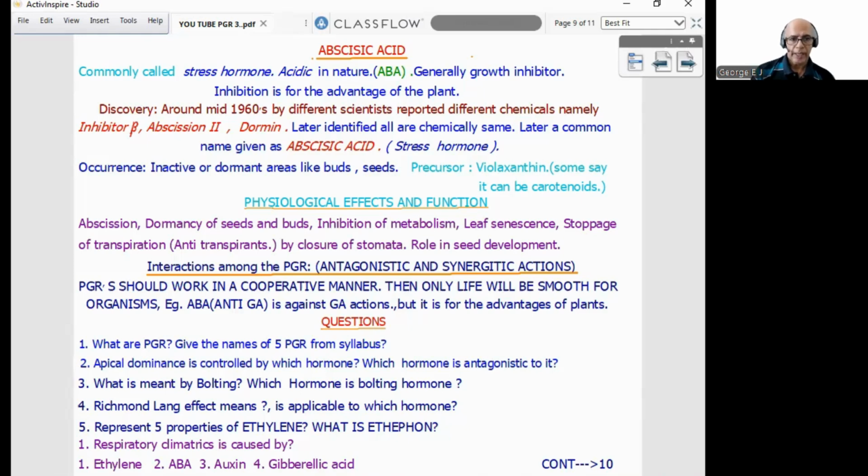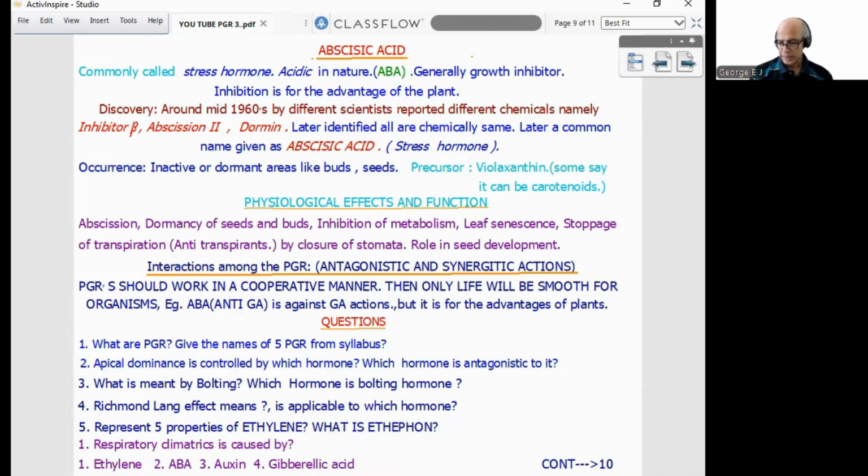Occurrence is in active or dormant areas like buds, seeds. Precursor is violaxanthin. Some say it can be carotenoids. Now comes physiological effect and function. Abscission, dormancy of seeds and buds, inhibition of metabolism, leaf senescence, stoppage of transpiration, that is otherwise called antitranspirant. ABA can cause complete closure of stomata and has a role in seed development. When condition is not favorable, seed should not develop.